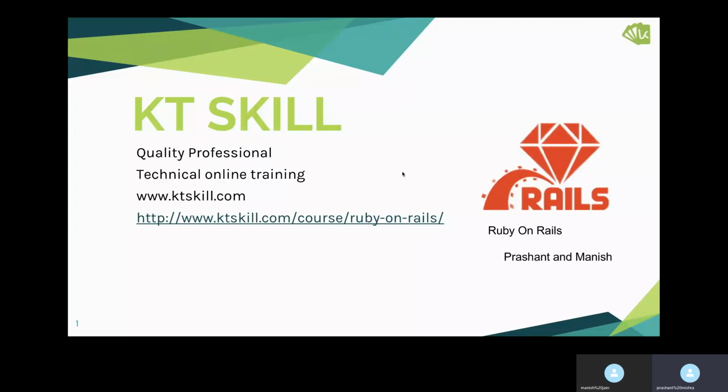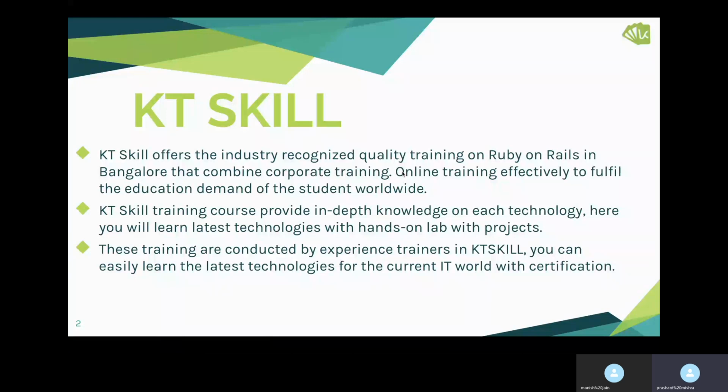KTS Skill is a quality professional online training program, and the main focus of KTS Skill is to provide you all the latest technology courses at an affordable price and with quality, delivered by our professionals who have industry experience and know how to deliver a project end to end. The main focus here is hands-on labs and project creation. So we are going to introduce Ruby in short.